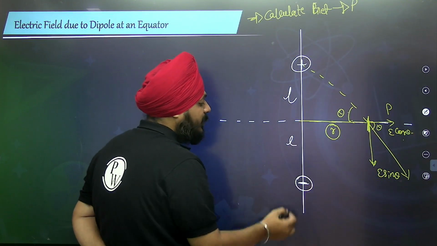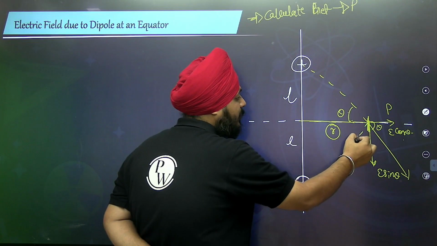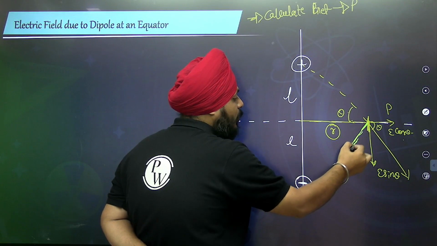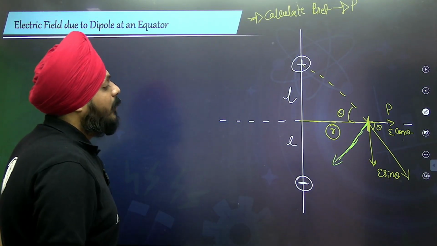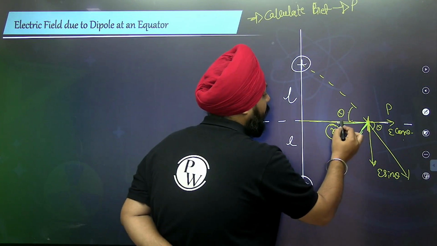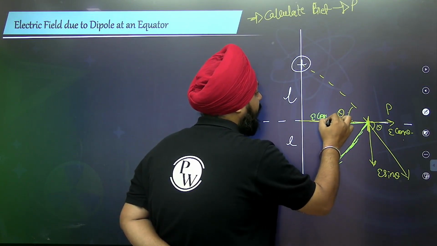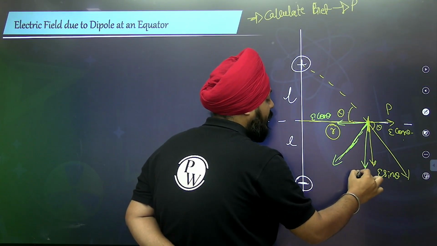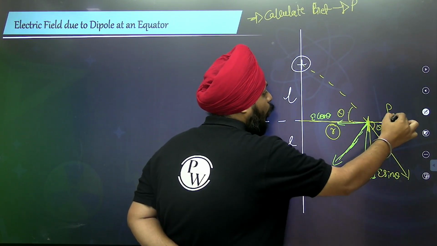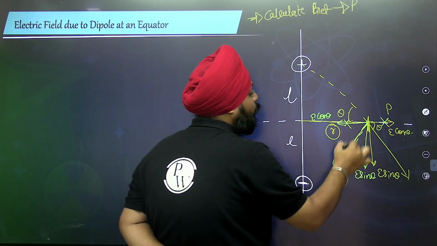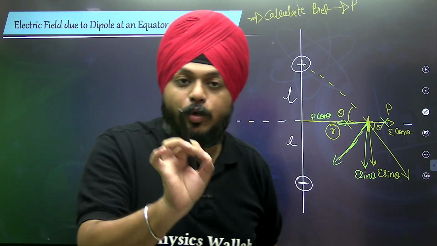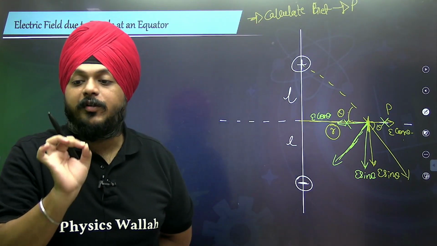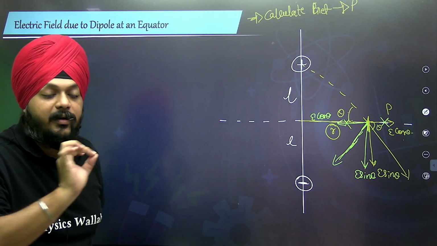Now this is a negative charge. The electric field because of the negative charge is directed in this way. So this is going to be E cos theta and this is going to be E sin theta. In all of those, the cos component, the horizontal component of the field, will get cancelled.